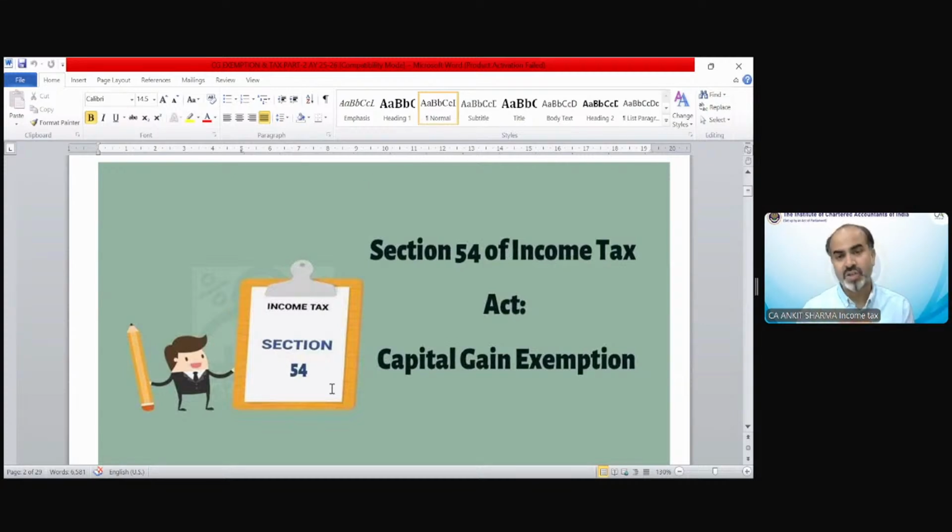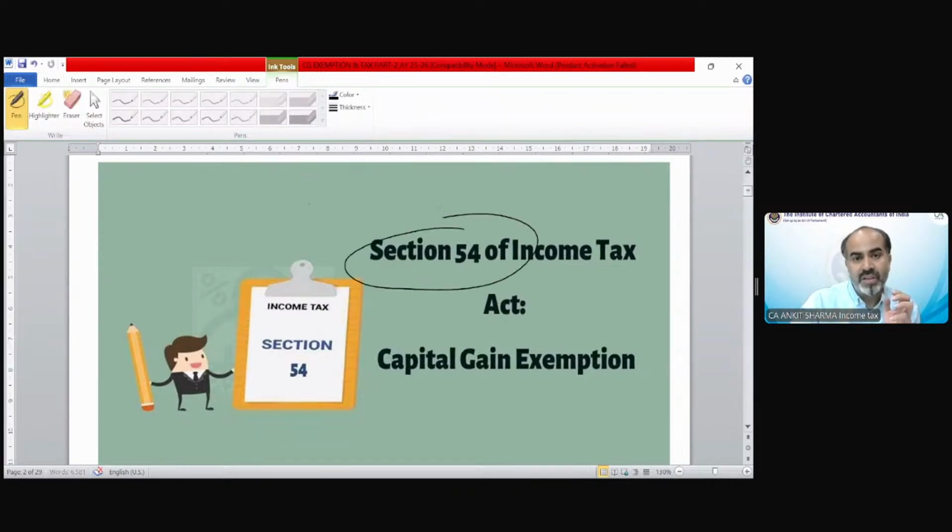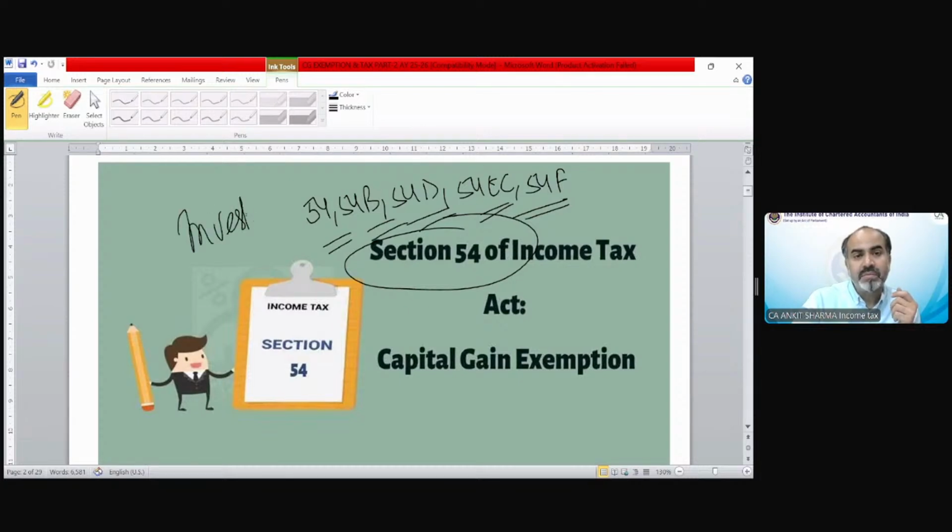These are sections of the Income Tax Act, the majority of the capital gain exemptions. The five exemptions we are going to discuss are under section 54: 54, 54B, 54D, 54EC, and 54F. Those are investment based. Generally income is exempt, but these are exempted on the basis of investment.